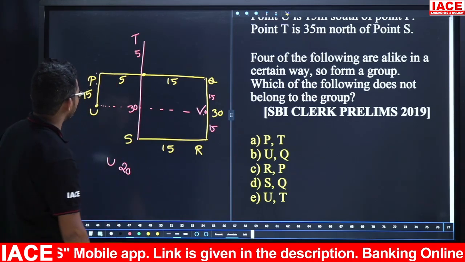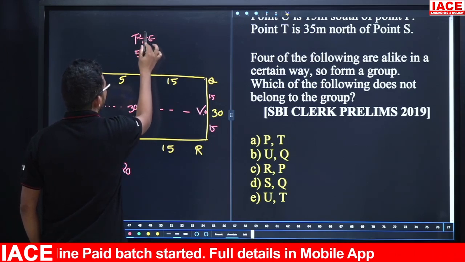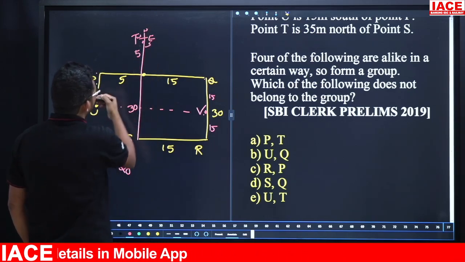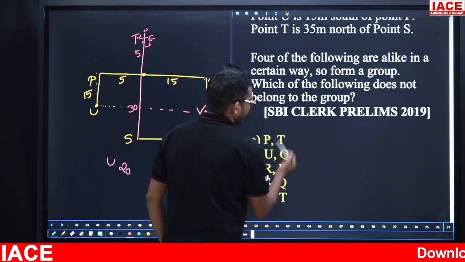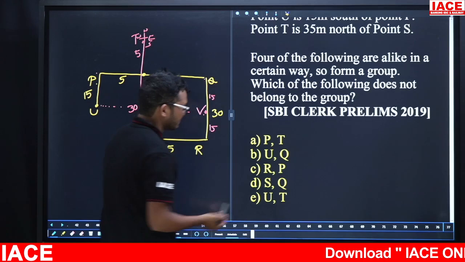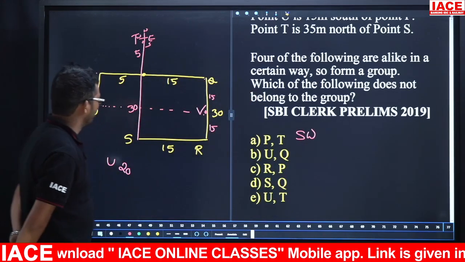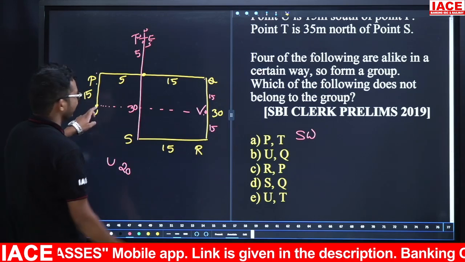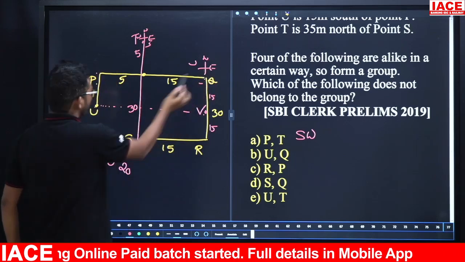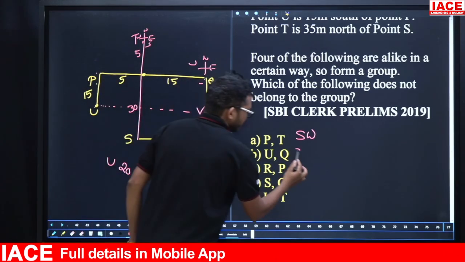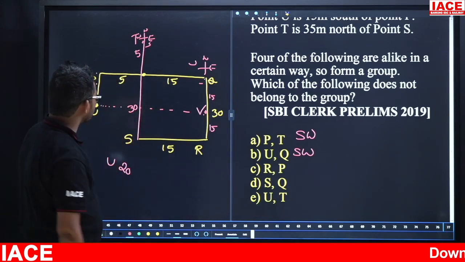P, T. Now friends, take here: P is for T, east, west, north, south. So P is southwest of T. So the first person is southwest of the second person. So here the logic given is that the first one is southwest of the second person. U and Q: now U is southwest of Q, so the first person is southwest of the second person. R, P: R is southwest of P.